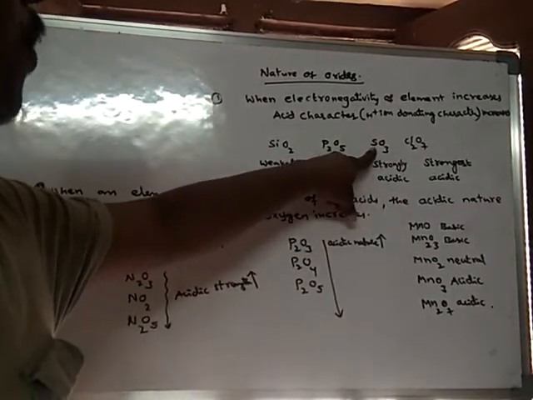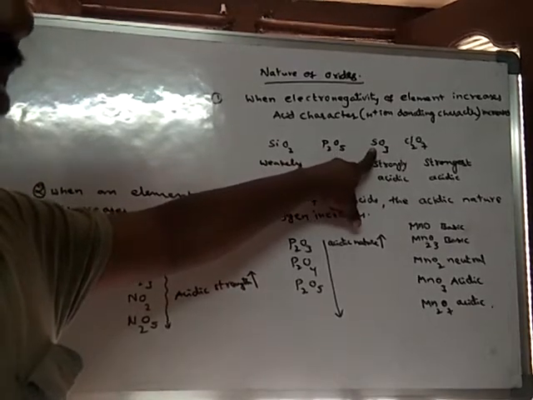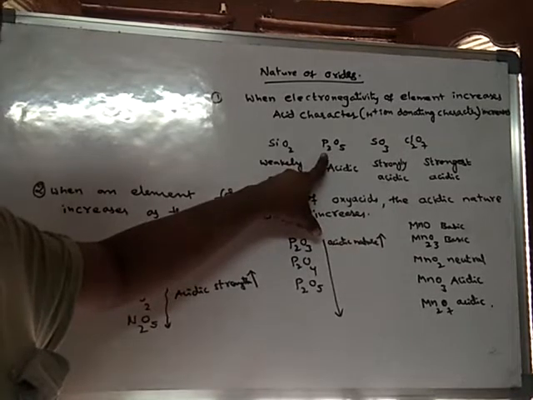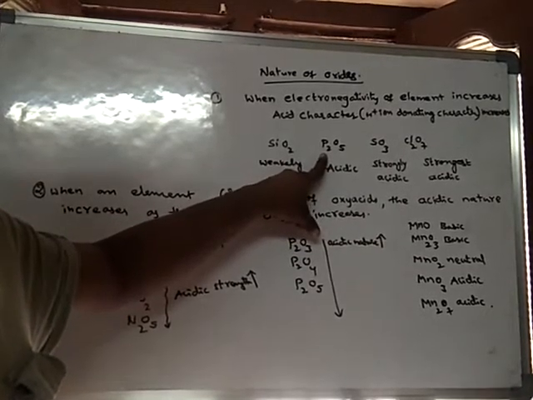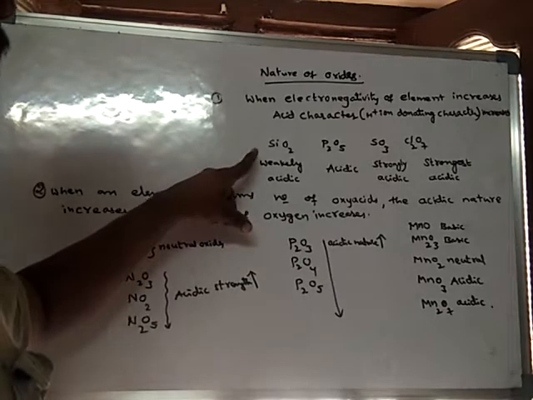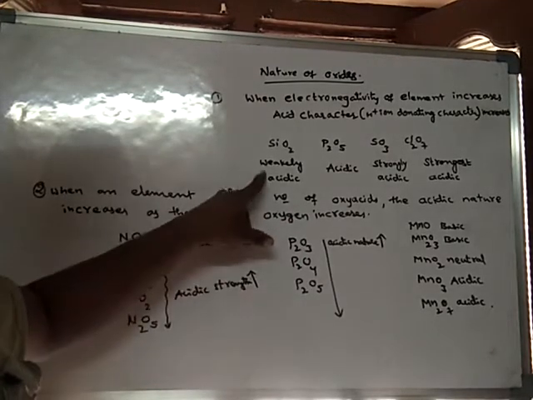This one can donate a proton somewhat less easily, the next somewhat less easily, and the last can donate a proton with great difficulty. That is why it is called the weakest.